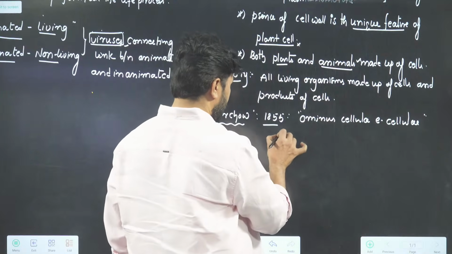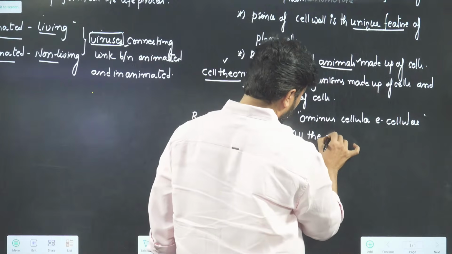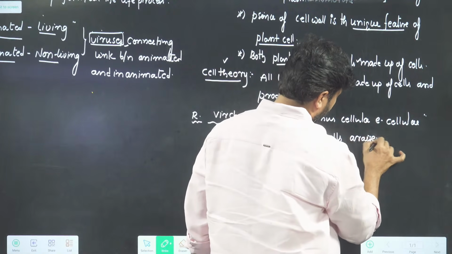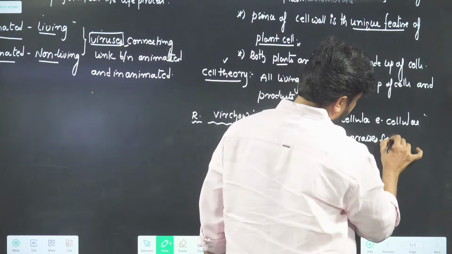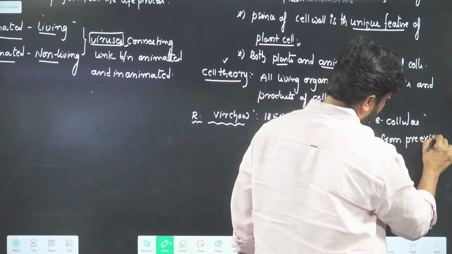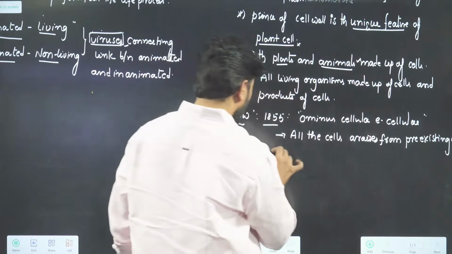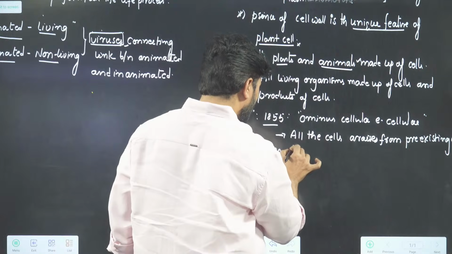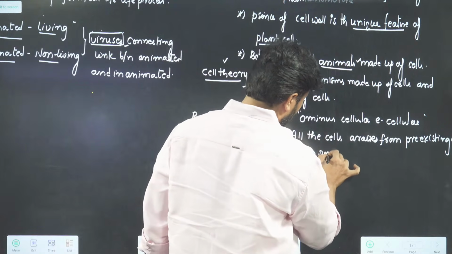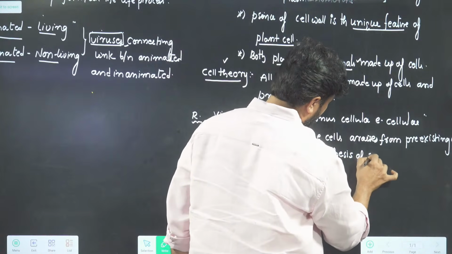It says like this: all cells arise from pre-existing cells. No de novo synthesis of cells.